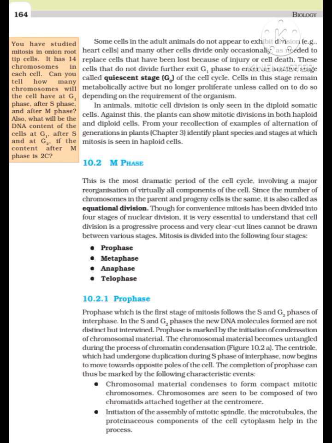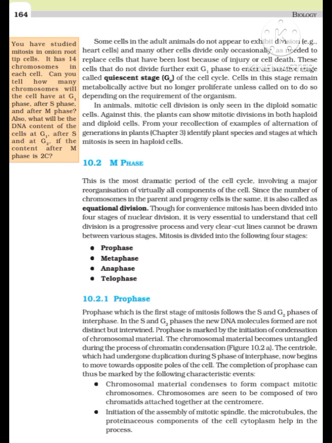10.2.1 Prophase, which is the first stage of karyokinesis of mitosis, follows the S and G2 phases of interphase. In the S and G2 phases, the new DNA molecules formed are not distinct but intertwined. Prophase is marked by the initiation of condensation of chromosomal material. The chromosomal material becomes untangled during the process of chromatin condensation, Figure 10.2a. The centrosome, which had undergone duplication during S phase of interphase, now begins to move towards opposite poles of the cell. The completion of prophase can thus be marked by the following characteristic events.